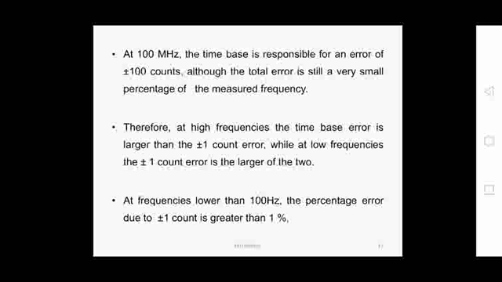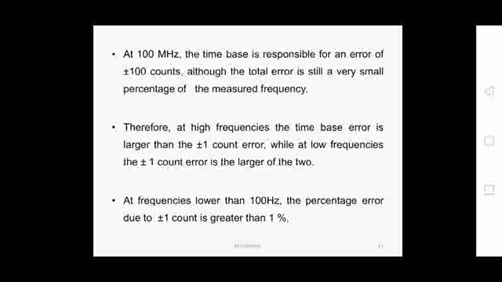So as we increase the frequency, the total error is very small compared to the measured frequency. At low frequencies, even if we ignore the time base, we can have the plus or minus 1 count, that is 1% error in the measured frequency.